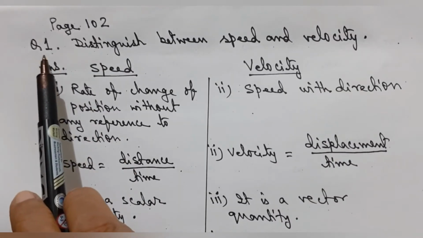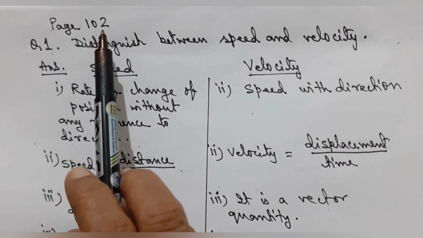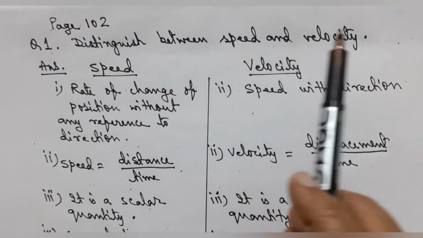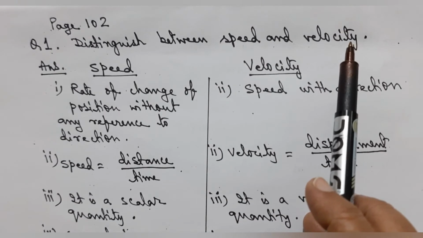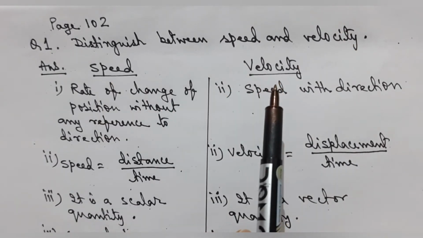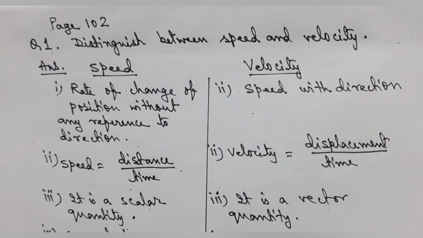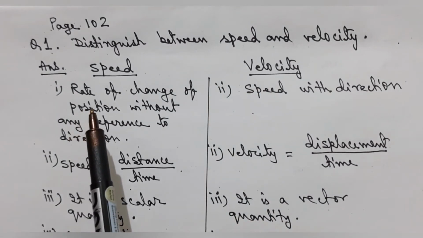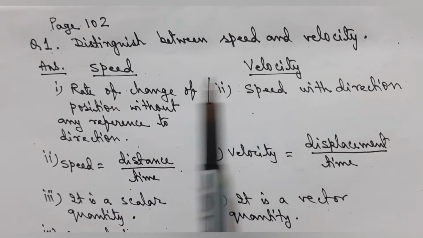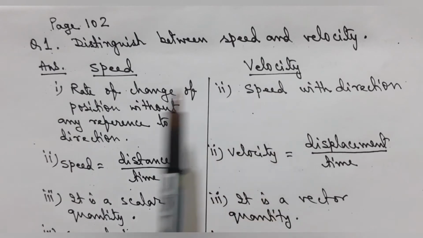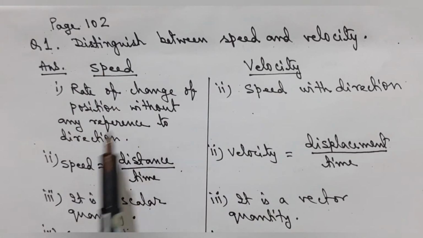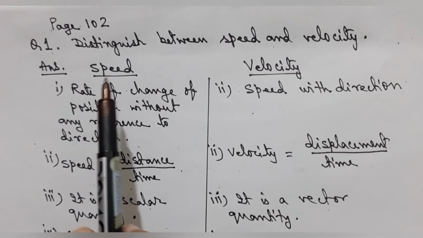This is question number 1 of page 102. The question says, distinguish between speed and velocity. We know that whenever we have to compare two quantities, it is better to write them in columns, and we discuss the similar properties for the quantities. So first of all, the definition: speed, rate of change of position without any reference to direction, is called speed.